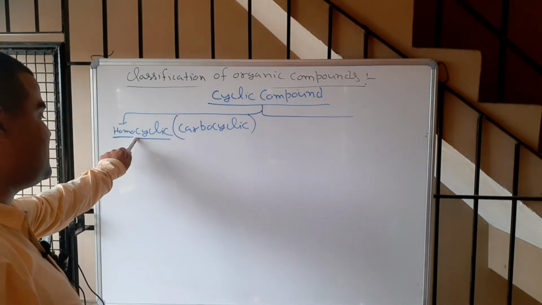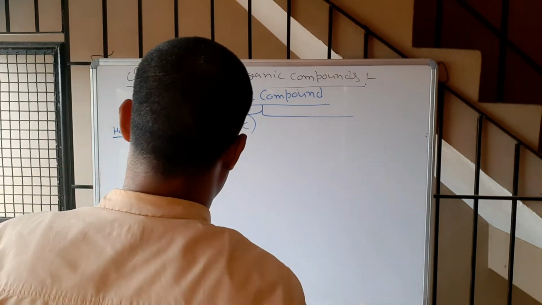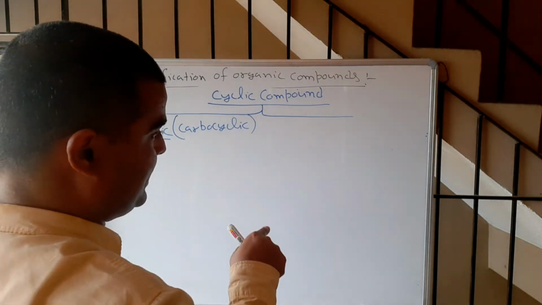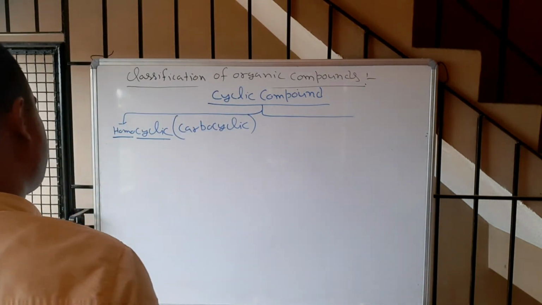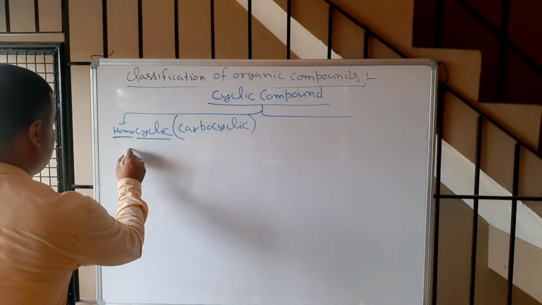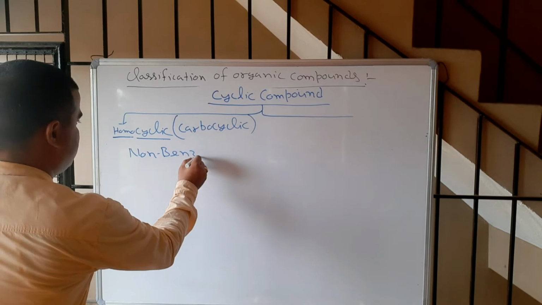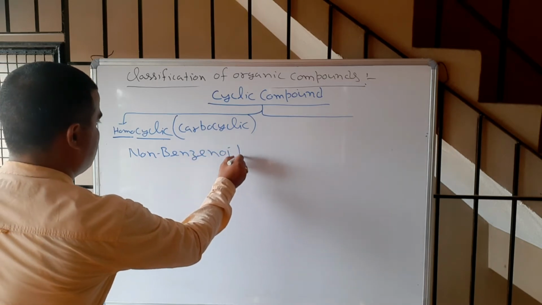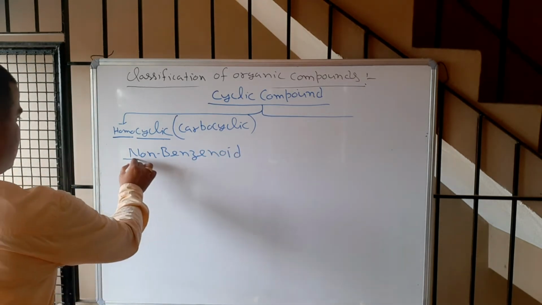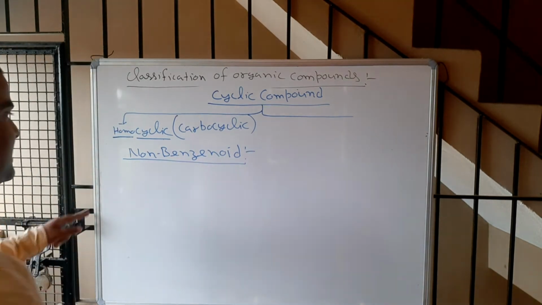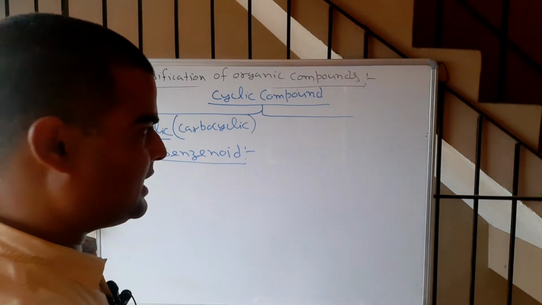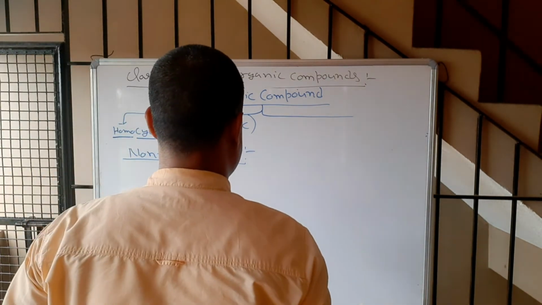In homocyclic, also aromatic homocyclic, also non-benzenoid. Non-benzenoid means it is aromatic but there is no benzene ring.